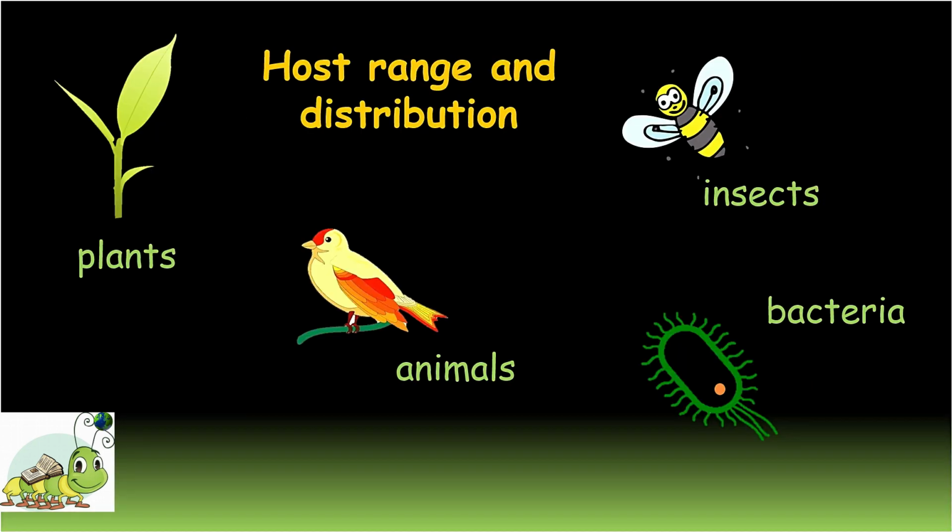Now, come to the point of the host range and distribution. The logic originally dictated that viruses be identified on the basis of the host they infect. This is justified in many cases but not in others, and the host range and distribution of viruses are only one criterion for their classification. It is still traditional to divide viruses into four categories: those that infect animals, plants, insects, or bacteria.